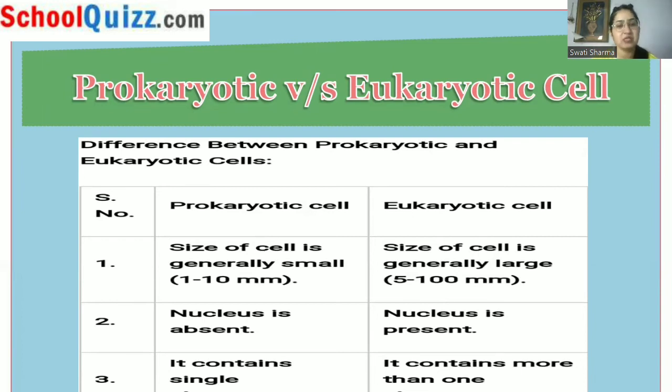As nucleus is absent in prokaryotic cell, similarly nucleolus will also be absent in prokaryotic cell, because nucleolus is present inside the nucleus only. But in case of eukaryotes, the nucleus is present, so nucleolus will also be present in case of eukaryotes.